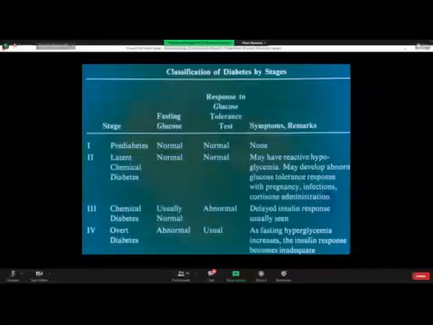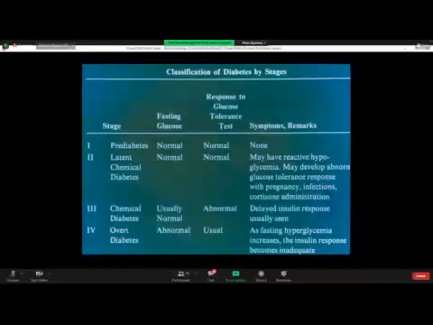So what is diabetes mellitus? Diabetes mellitus is a metabolic syndrome characterized by relative or absolute deficiency of insulin. Relative deficiency of insulin means insulin resistance. Either there is deficiency of insulin or there is insulin resistance by the tissues.